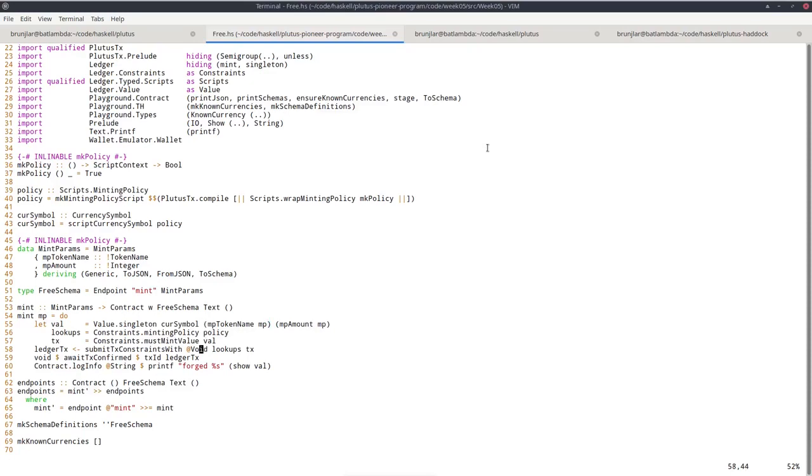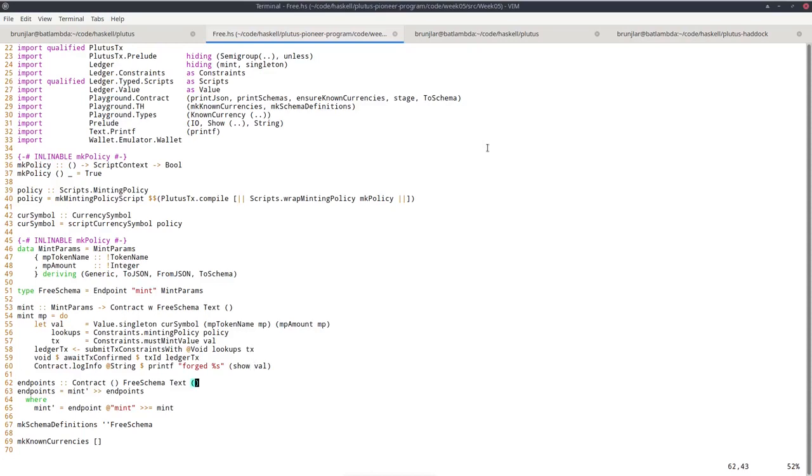Then when we submit, so when we use submitTxConstraintsWith these lookups and that tx, then the algorithm will automatically take care to find an input in the wallet to cover the fees, and it will automatically transfer the minted value to the wallet if it's positive. If it's negative, it will try to find sufficiently many tokens in the user's wallet that can then be burned. So we wait for confirmation and log a message that we forged this value.